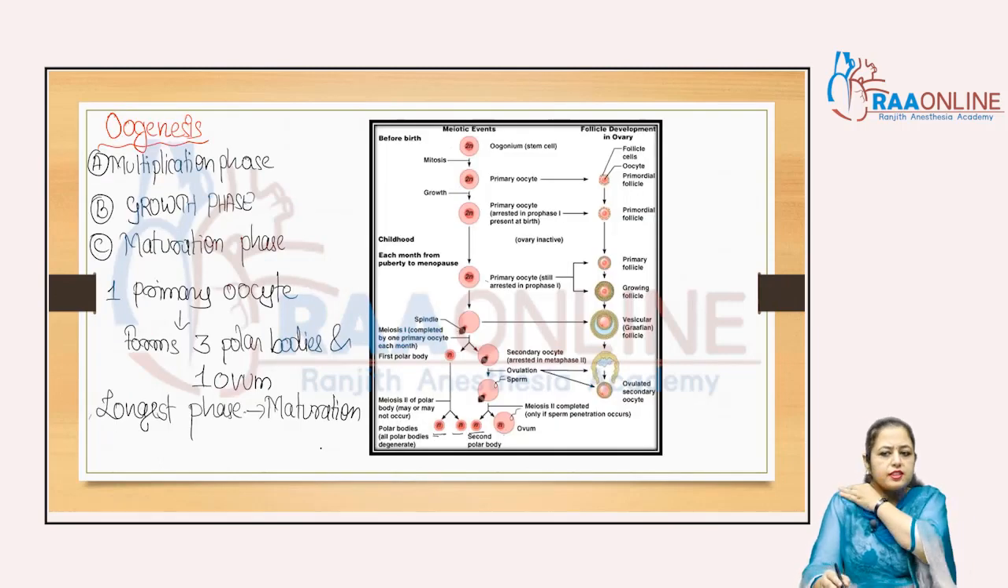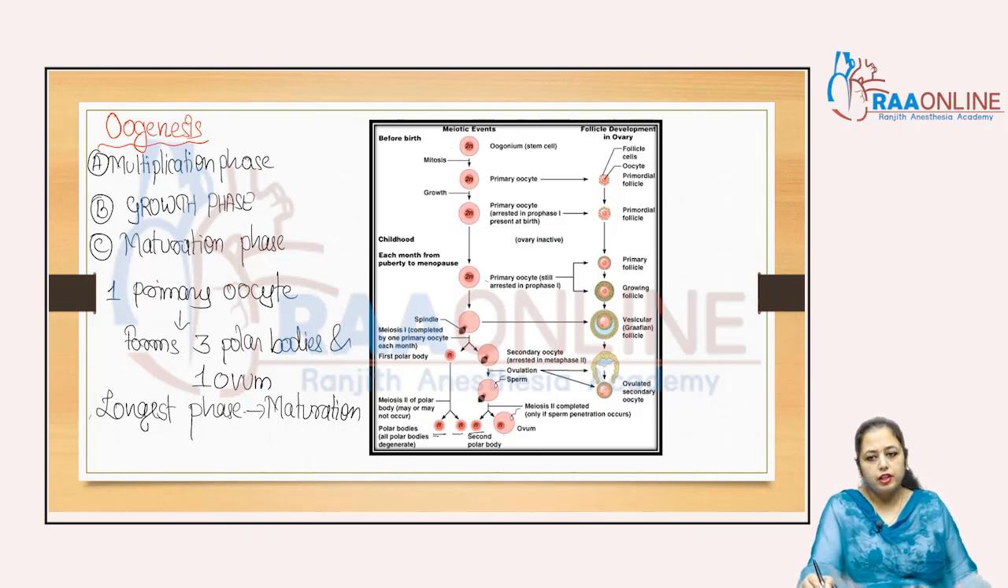This is oogenesis, and the question is asked from this part. You can see here the follicular stages: the follicle cells, the primordial follicle, which converts into the primary follicle, then the growing follicle, the vesicular follicle, which is called the Graafian follicle. Then it ovulates and the secondary oocyte is released. That process is known as ovulation. Clear? So this is all about oogenesis.